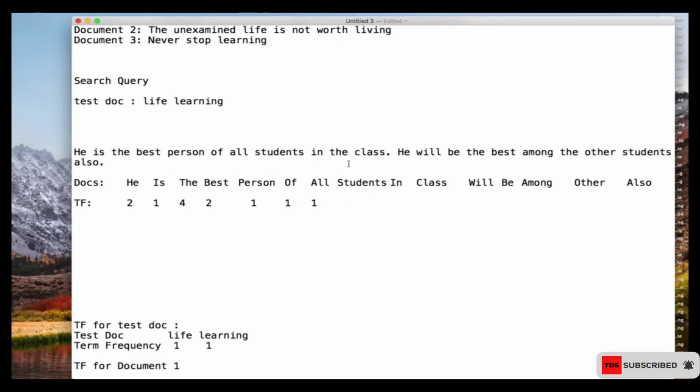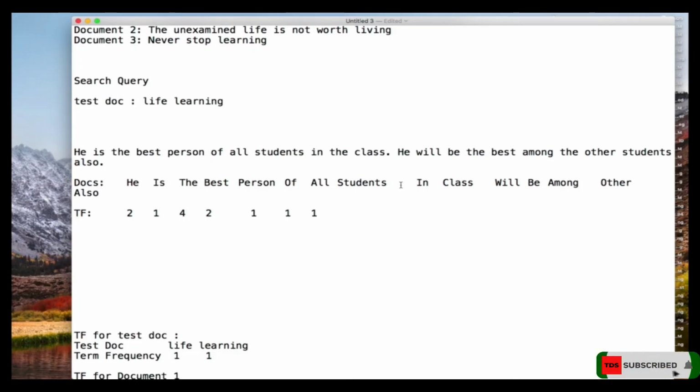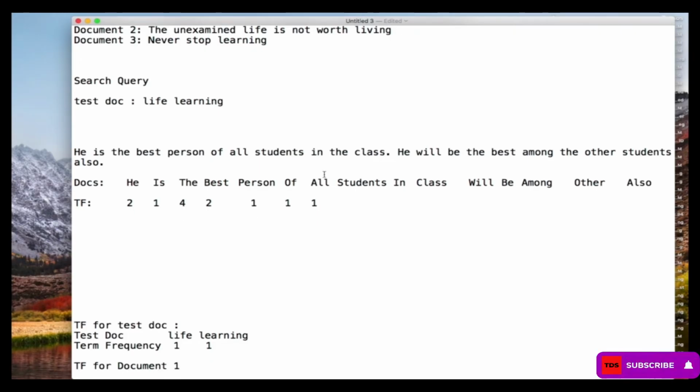And then "students" appeared how many times? Let me give a bit of space. "Students" appeared 1 and 2, so twice over there. So I put 2 over here. And then "in" appears how many times? 1. That's it. It appears 1 time, so I put 1 over there.